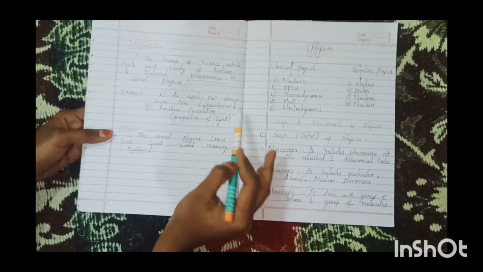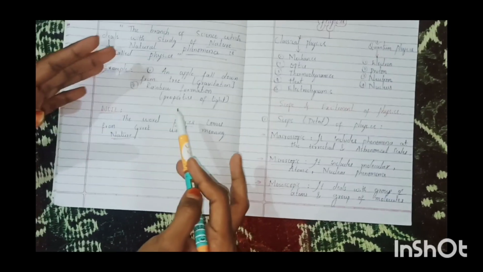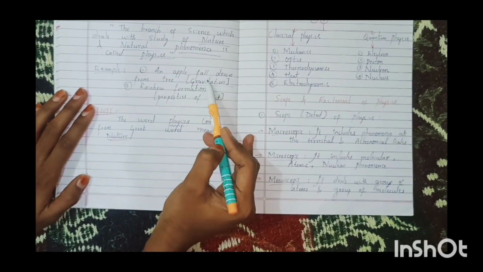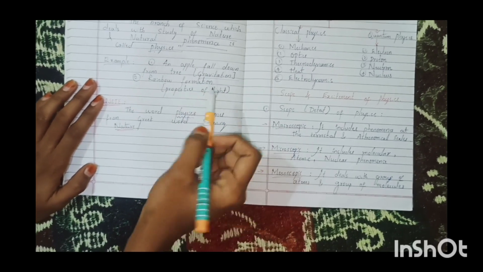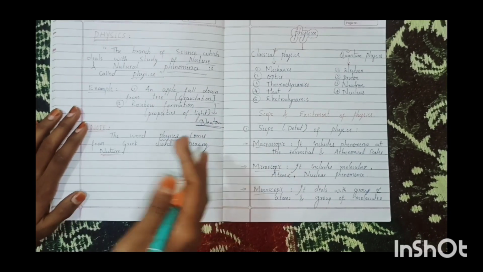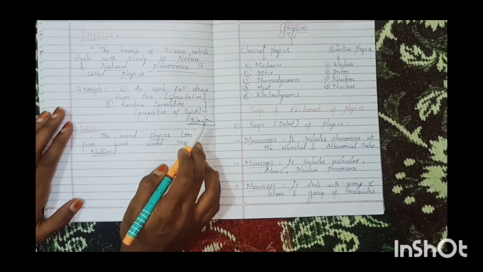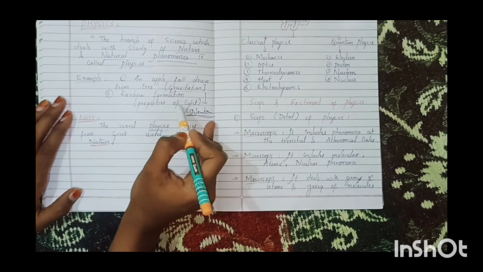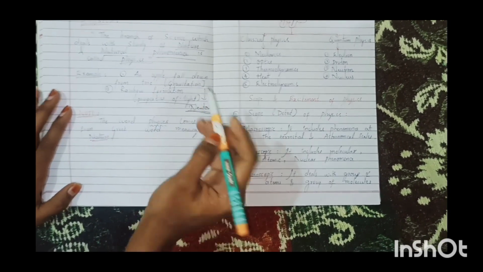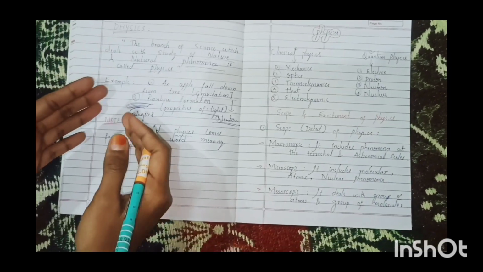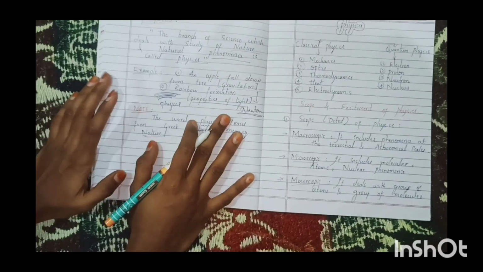That is because of the concept of gravitation. This is one example of physics: an apple falls down from the tree. As we know, Newton is a very famous scientist, right? Newton. Second example is rainbow formation because of the properties of light. As we all know, rainbow formation comes under physics only. There are 7 colors, right?